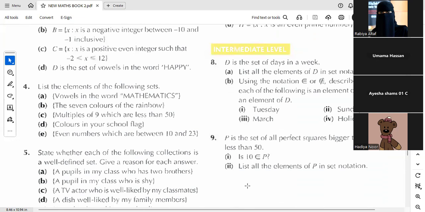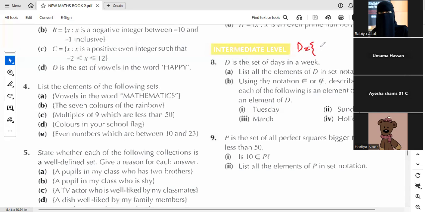For this period, we will just solve question number 8 and 9. Look at question 8 now. First part, you just need to list down all the elements in set notation.